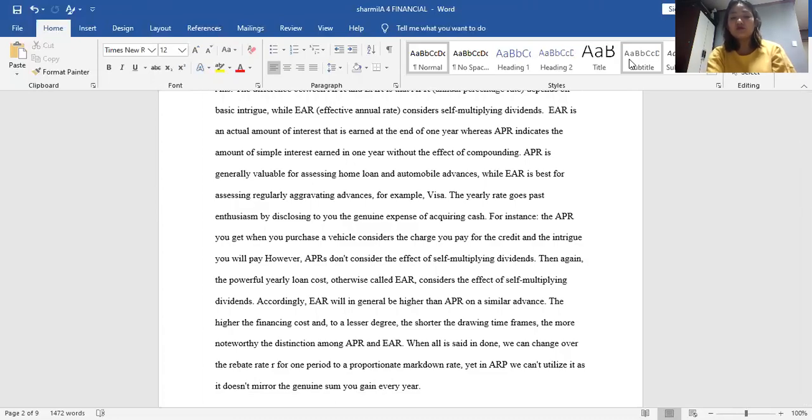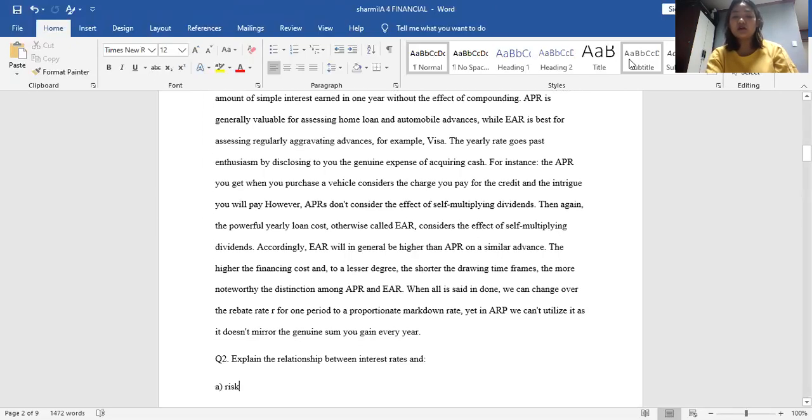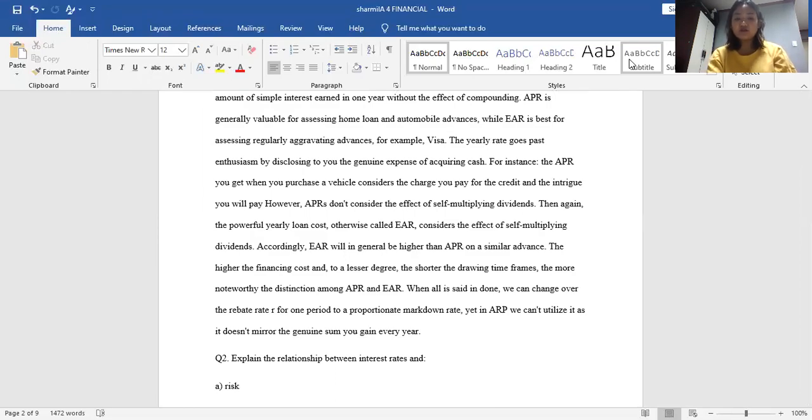However, APR doesn't consider the effect of compounding. Then again, the effective annual interest rate, otherwise called EAR, considers the effect of compounding. Accordingly, EAR will in general be higher than APR on the same loan. The higher the interest rate, and to a lesser degree, the shorter the compounding periods, the greater the difference between APR and EAR.